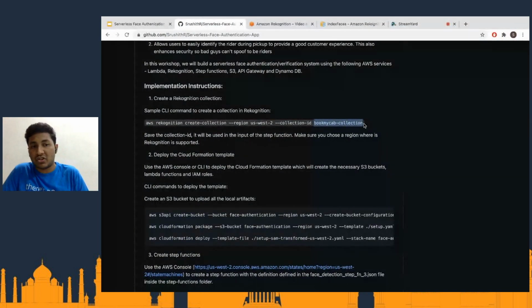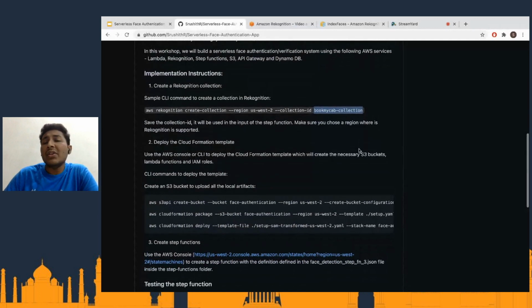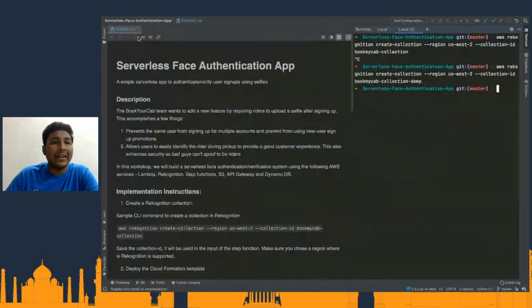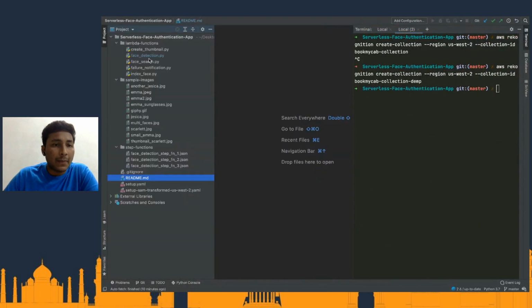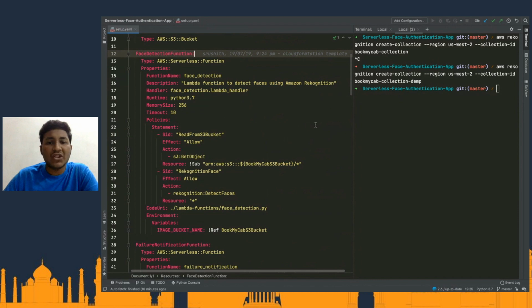in our Lambda functions. And apart from that, as I've mentioned, we are going to use CloudFormation templates for us to create the resources of S3 bucket and Lambda functions. So let's quickly take a look at that. If you go to the project structure, if you have cloned the repository, you will find something called a setup.yaml file. It's a YAML configuration.